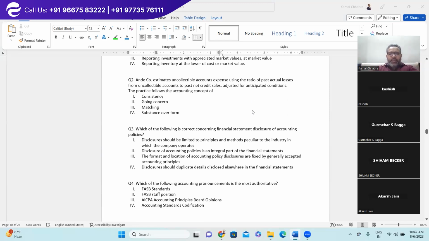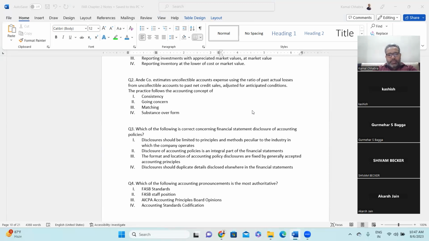A company estimates uncollectible accounts expense using the ratio of past actual losses from uncollectible accounts and past net credit sales, adjusted for anticipated conditions. The practice follows the accounting concept of what? Consistency, going concern, matching, or substance over form. So what is the call of the question? A Limited estimates to create the provision for doubtful debt, and to create it, they use the ratio based on the past year's actual loss.